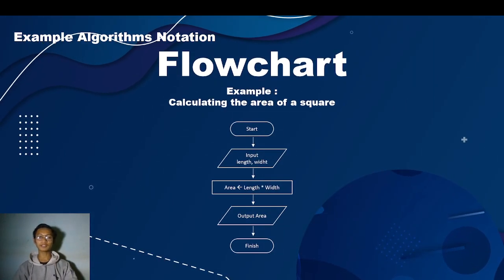Okay, this is an example of a flowchart. Calculating the area of a rectangle. This is start, then input length and width, and the formula for area is length times width, and then output the area and the rest is finished.